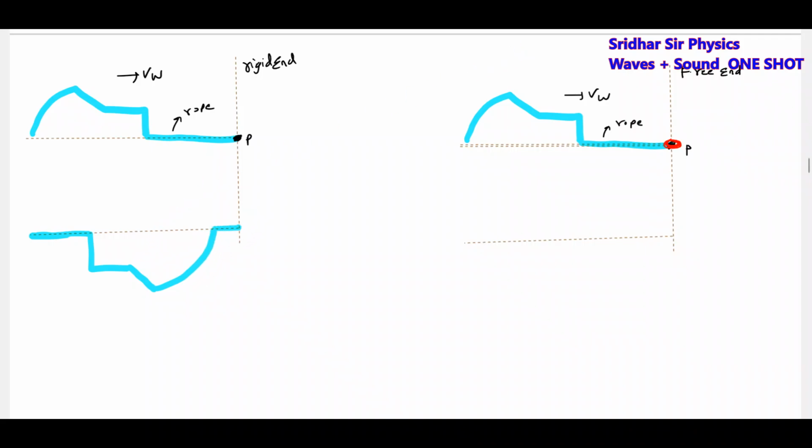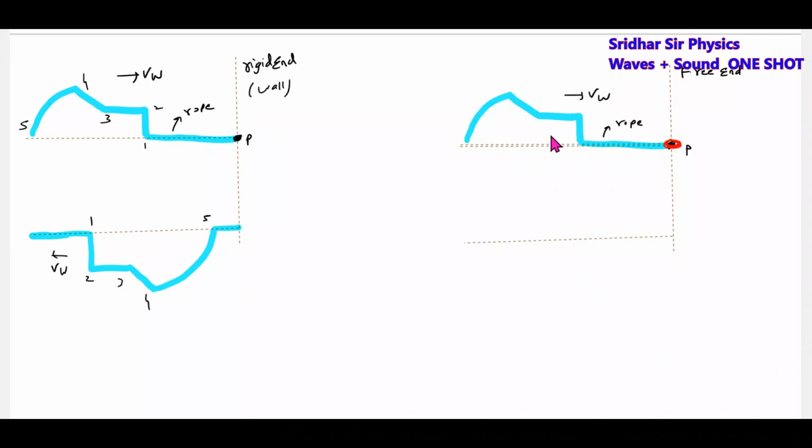After reflection, let me give numbers: 1, 2, 3, 4, 5. Here the numbers will be like this: 1, 2, 3, 4, 5. This is the reflected wave. First, segments 1 and 2 will get reflected, so 1 and 2 will return back first. That's the basic idea of how to draw the reflected wave when it is reflected at the rigid end or wall.